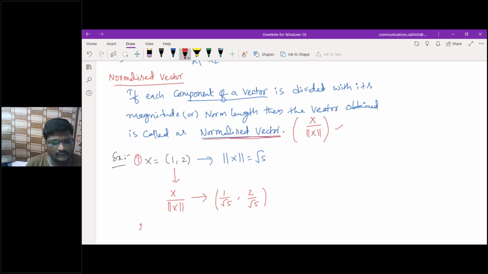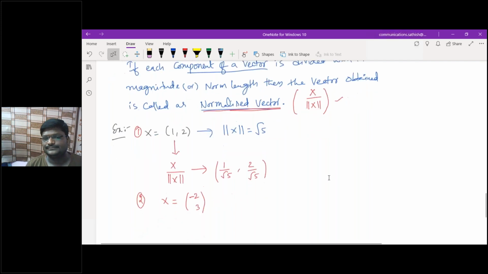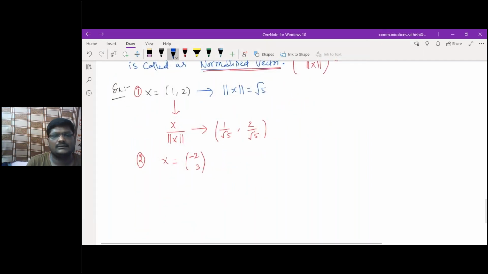If you want, you can go with one more example. Let me take x as (minus 2, 3). What is the norm of this vector? Double mod of x is the square root of minus 2 whole square plus 3 square, which is 4 plus 9, root 13.